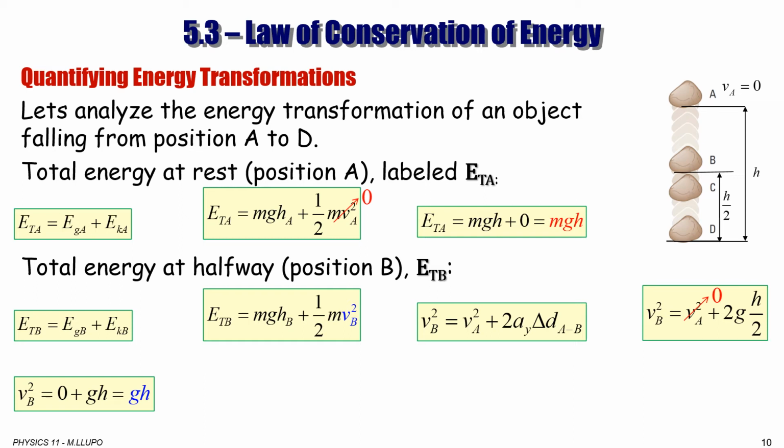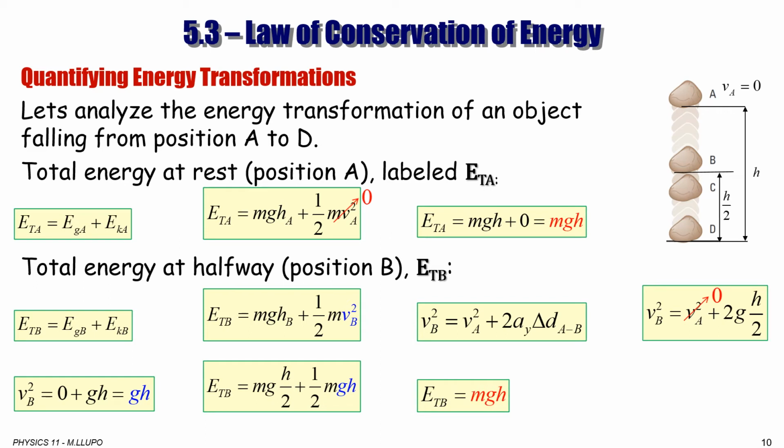Now we can actually substitute GH where the VB square is. And we have total energy at point B is equal to mg h over 2 plus half of the mgh. So that means half plus half would give you the total mgh. So you see that total energy at point A is mgh and total energy at point B is mgh.